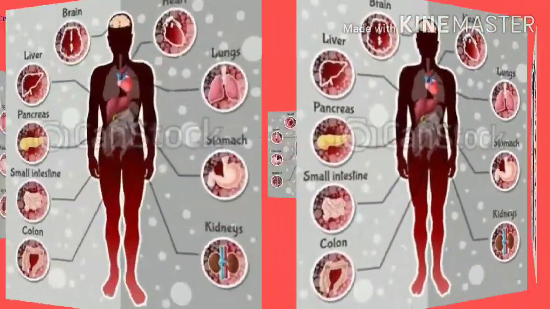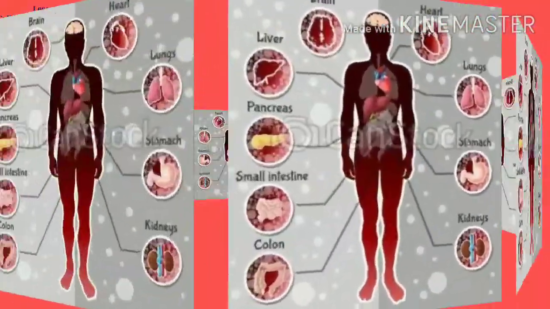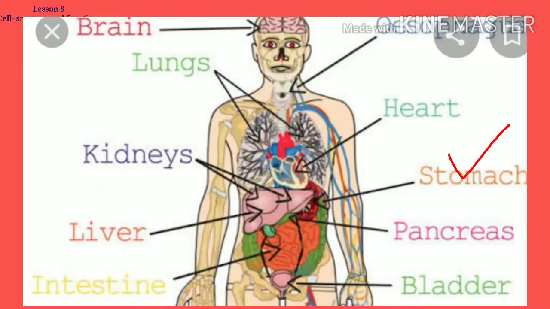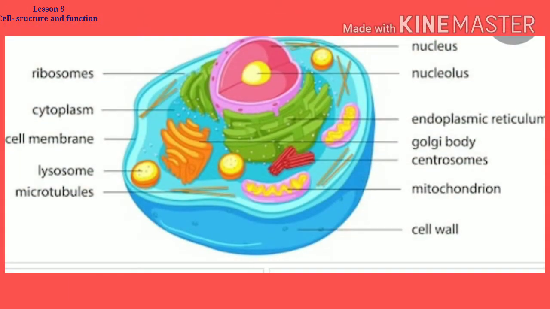Different sets of organs perform the various functions like stomach, kidney, heart, brain. They all are the organs and they perform different functions. In this chapter, we will learn about the basic structural unit of an organ, which is cell. Children, cell is the structural and functional unit of the body.